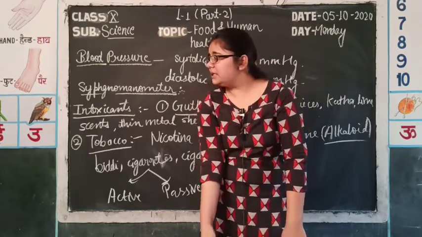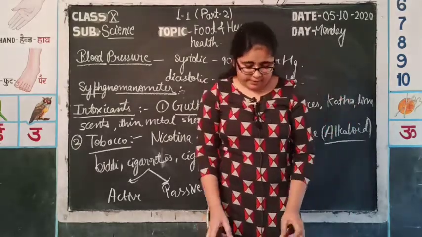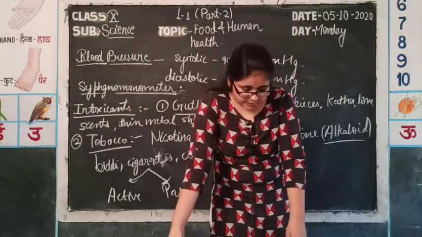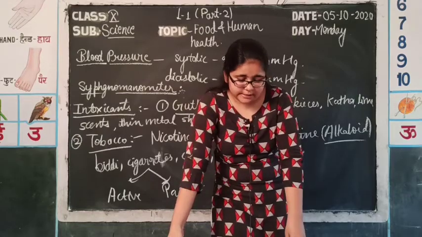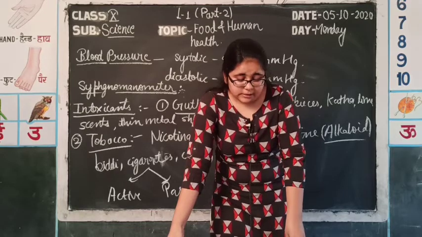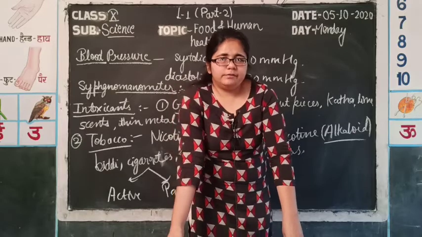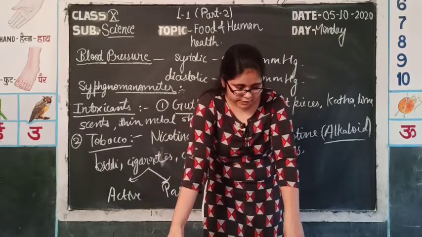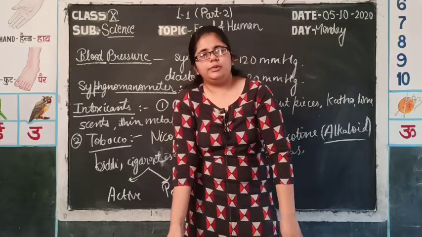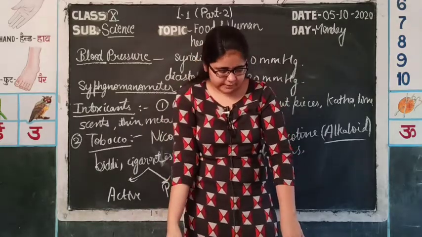Now we will discuss the losses involved in tobacco chewing. First of all, there are increased chances of mouth, tongue and throat cancer. By the regular use of tobacco, the chances of mouth, tongue and throat cancer increase. The cancer causing agent in tobacco is nicotine itself, which also has an addictive nature. Nicotine present in tobacco thickens the walls of the arteries, and due to this thickening, the blood pressure as well as heartbeat of the person increases.